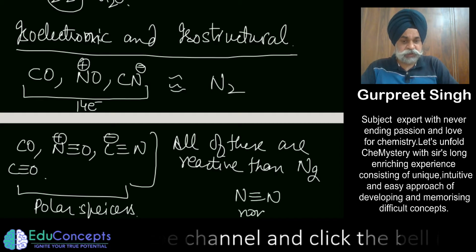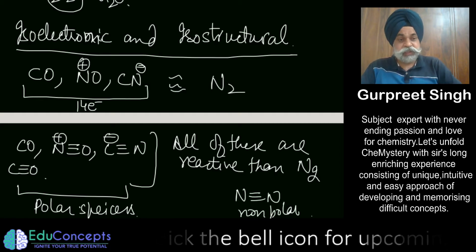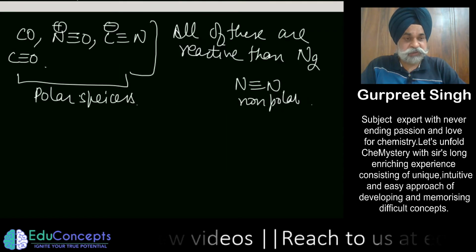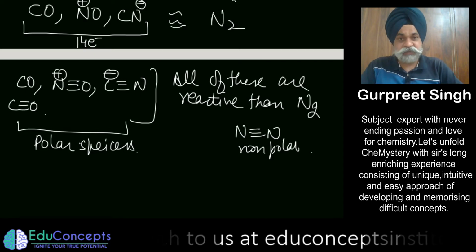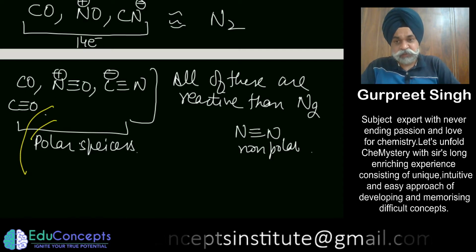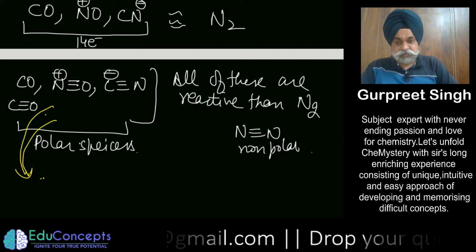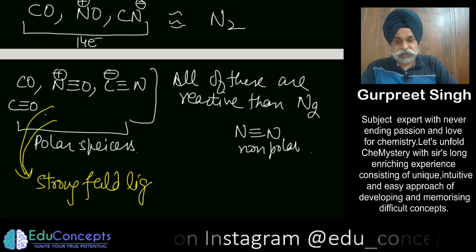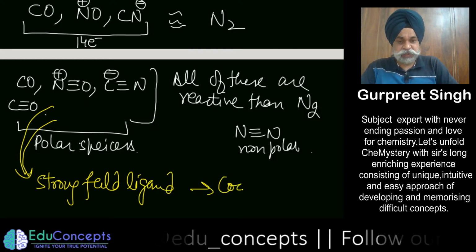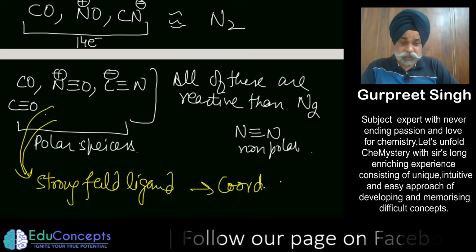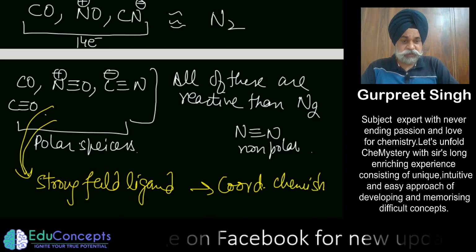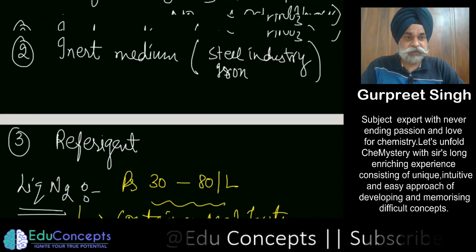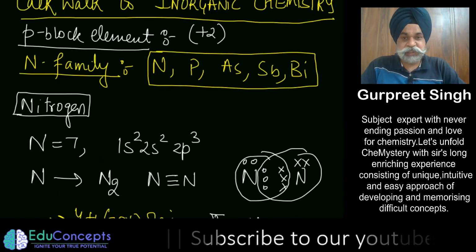That is the main reason why nitrogen is not very reactive, whereas the other isoelectronic species tend to act as strong field ligands in the topic of coordination chemistry. We have read this in very detail and you must have an idea. So this is what we said till now, and this is what I just wanted to bring in.